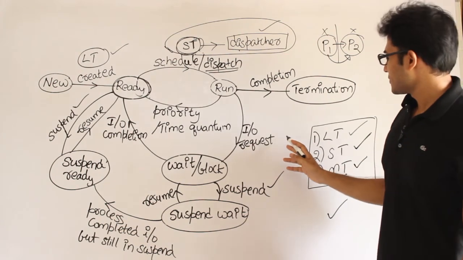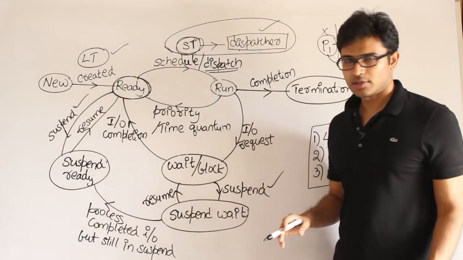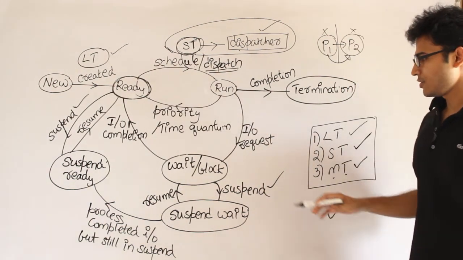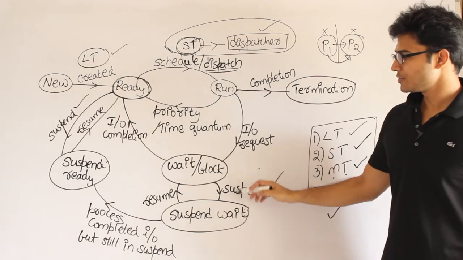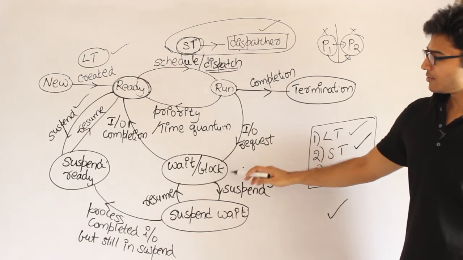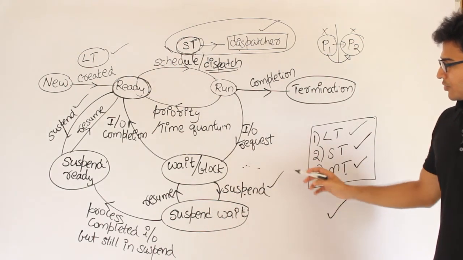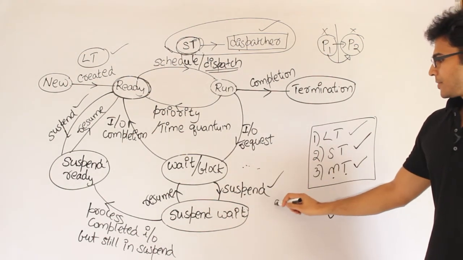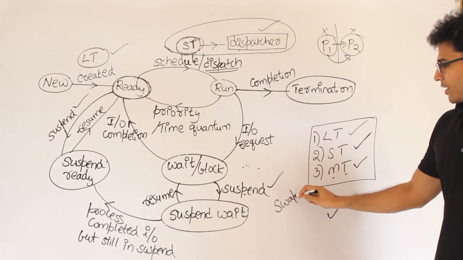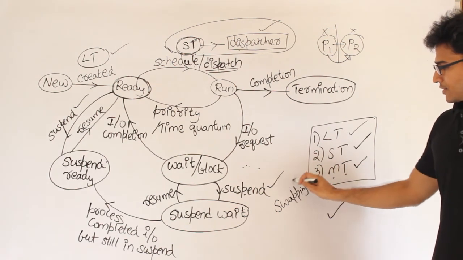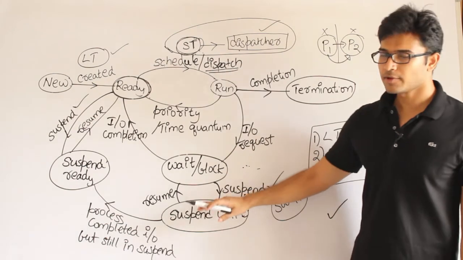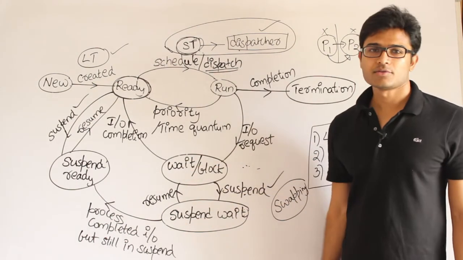And the next one is the medium term scheduler. The medium term is not that important, in the sense that if the resources are not available, it will just suspend, and when the resources are available, it will resume, right? And it is going to impact something called swapping. Swapping is moving a process from the main memory to the secondary memory and then getting it back.